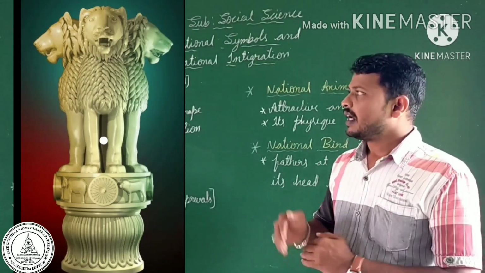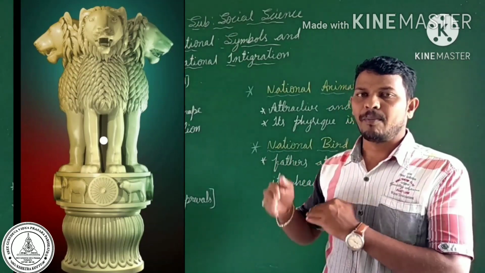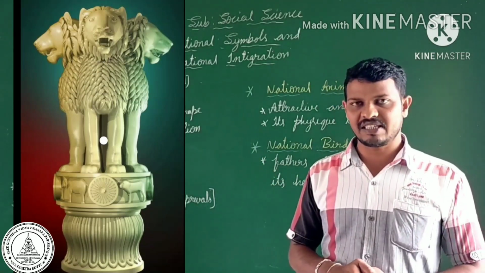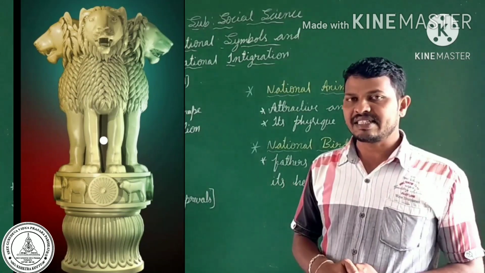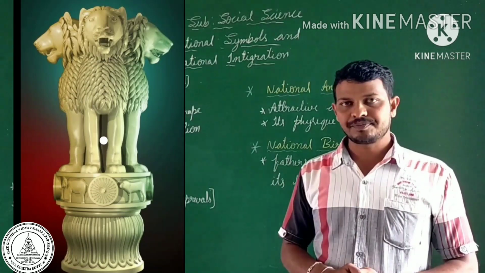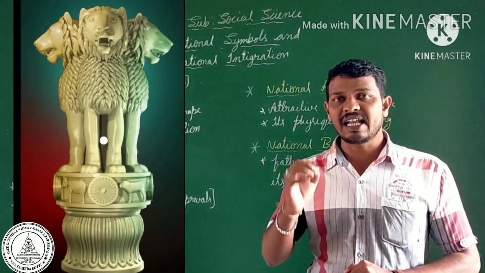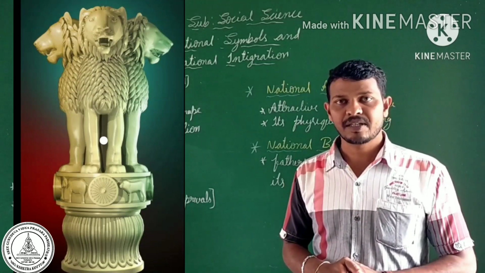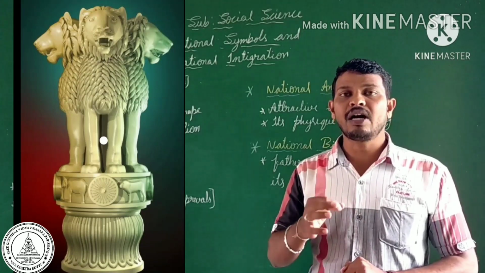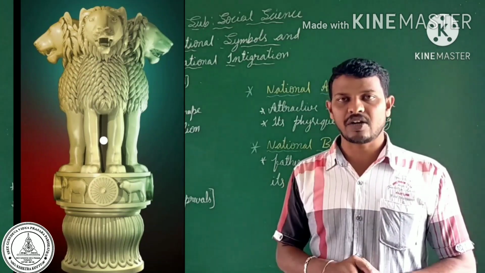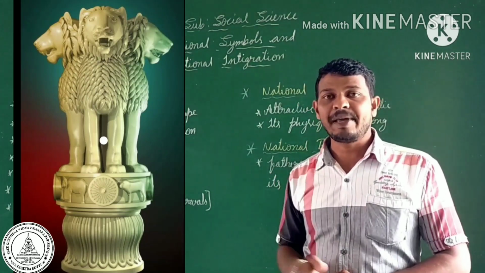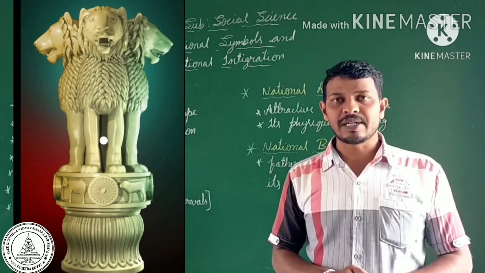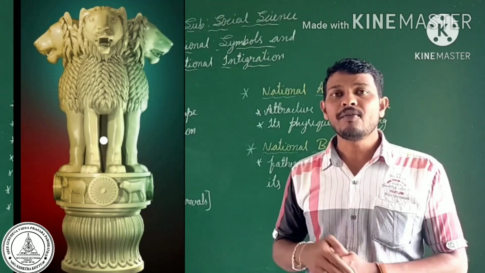At the bottom of our national emblem, we find a sentence called Satyameva Jayate. Satyameva Jayate means truth alone prevails. This line is taken from the Mundakopanishad. It is in the Devanagari script, which is used for the Sanskrit language. This is the basic feature of the national emblem. In the picture we see only three lions, but in the original sculpture there are four lions.